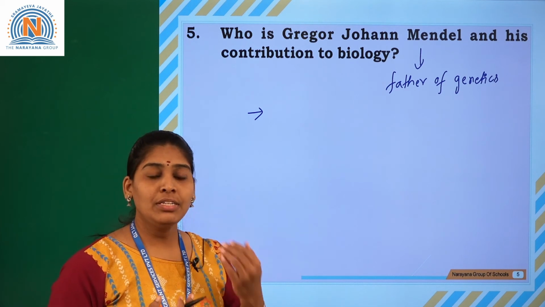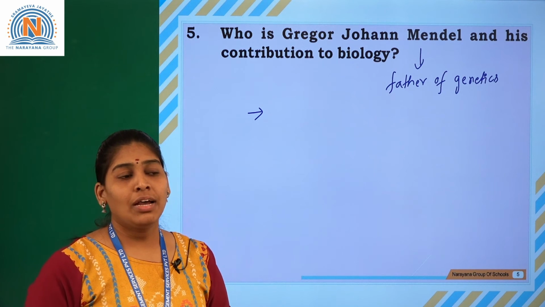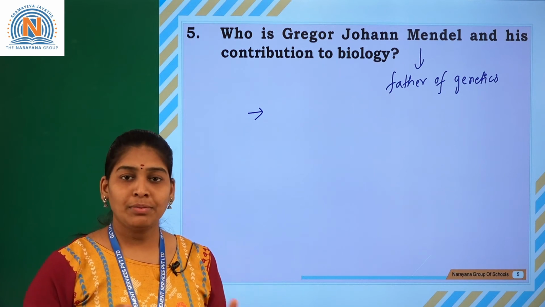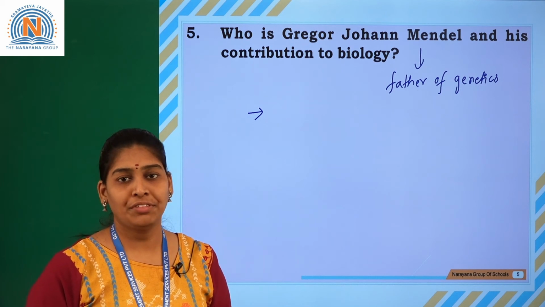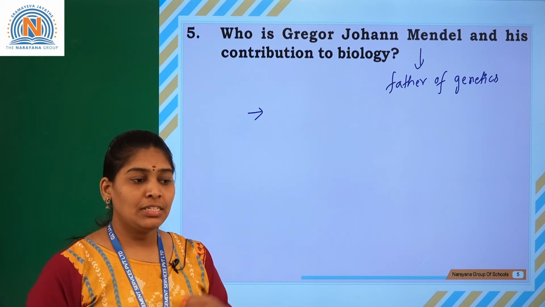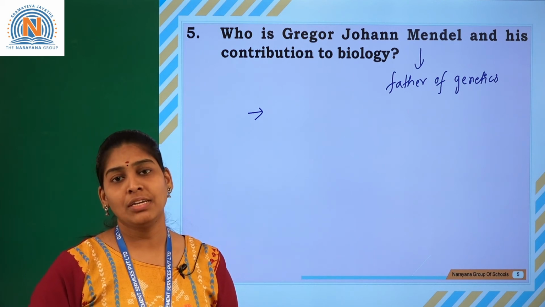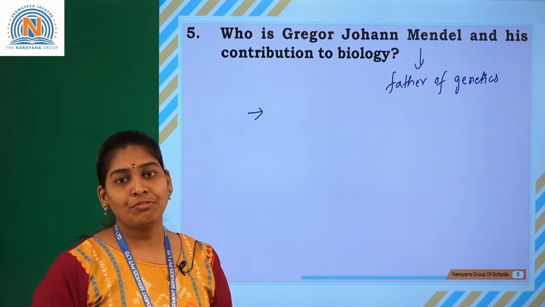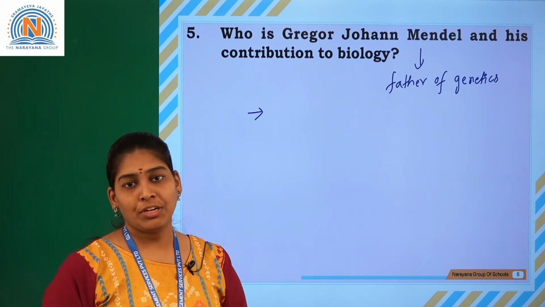He did all his experiments on pea plants, not in any laboratory but in his own monastery. Over 7 years he did the experiments, and he finalized 14 varieties.